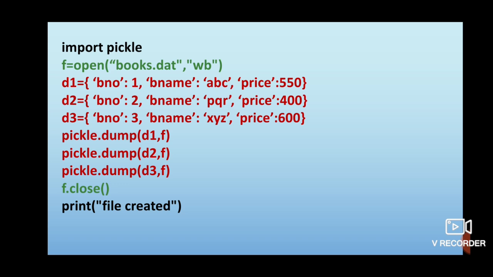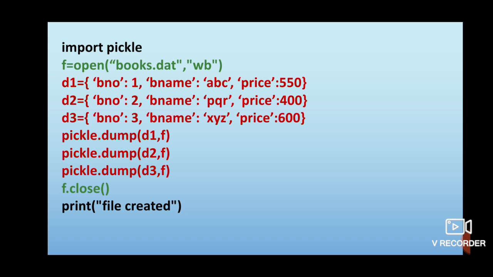Now once the file is closed, what happened? File handle f got disconnected from the file books.dat. At last I am writing print file created. See children, when you run this program, what will happen? You will come to the output screen, but nothing will happen there. The output screen will be blank.